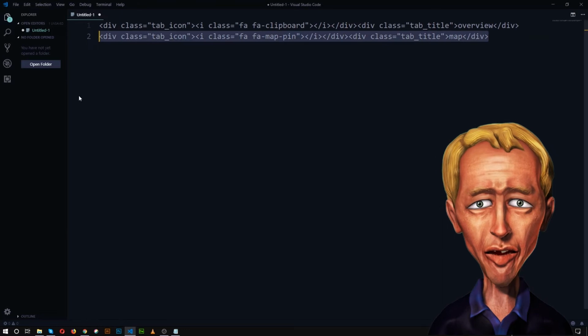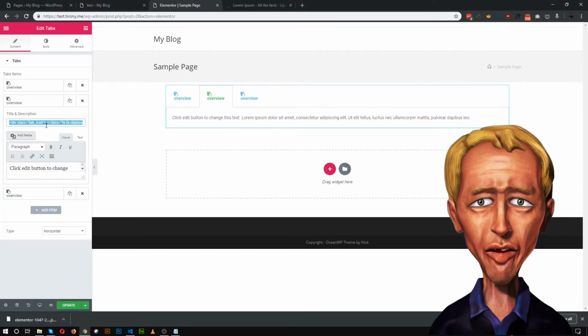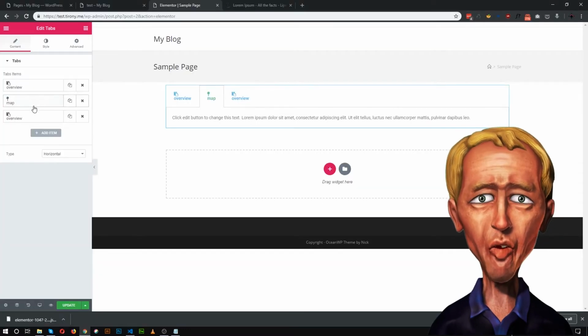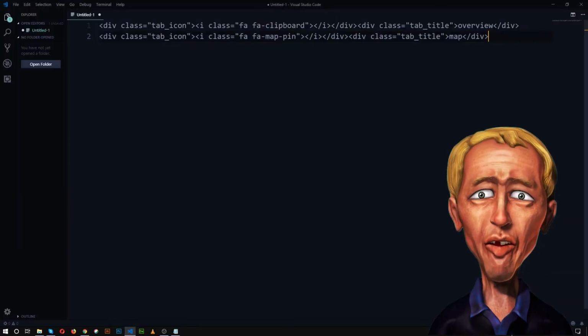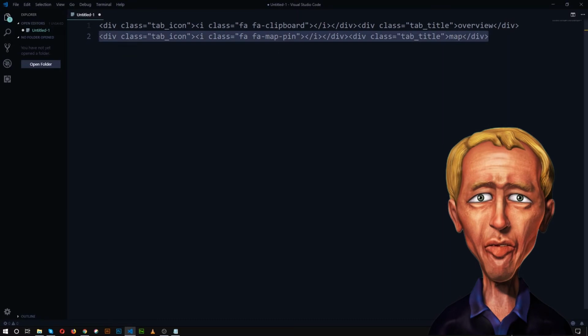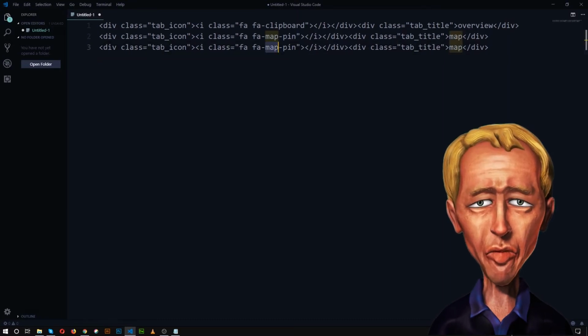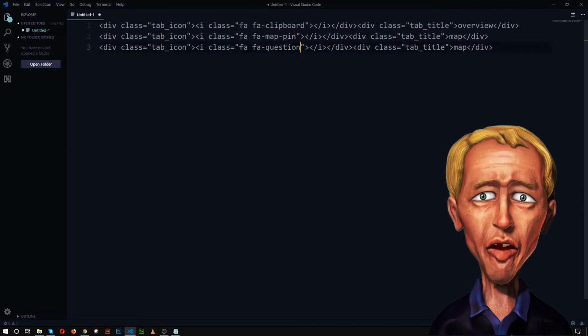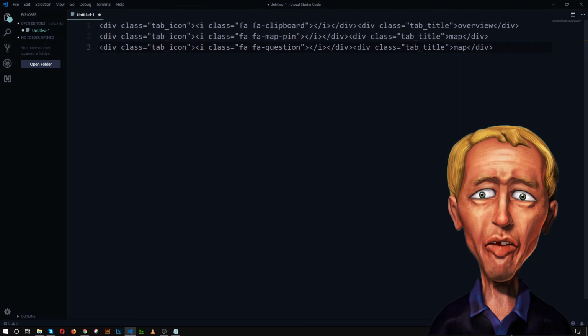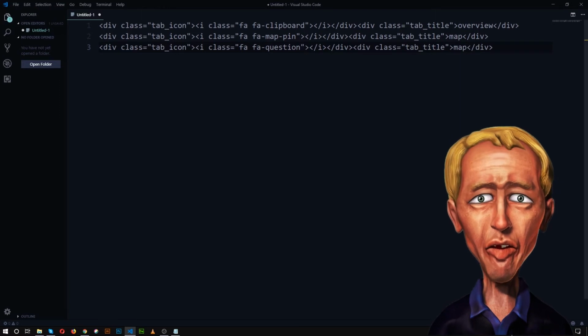Copy the whole code and insert it in tab number 2. The same goes for tab number 3. Just duplicate all of this, and change the icon code to a question icon for the question and answer tab, and name this Q&A or FAQ.